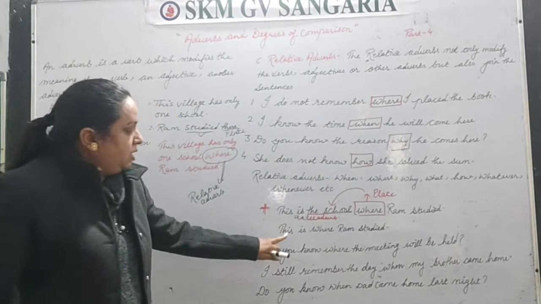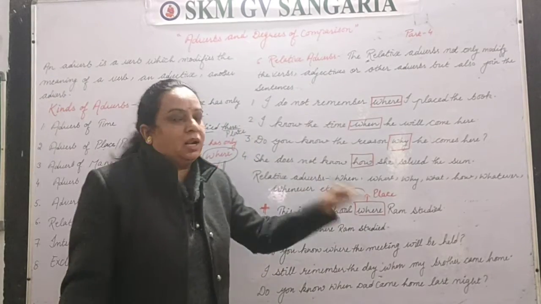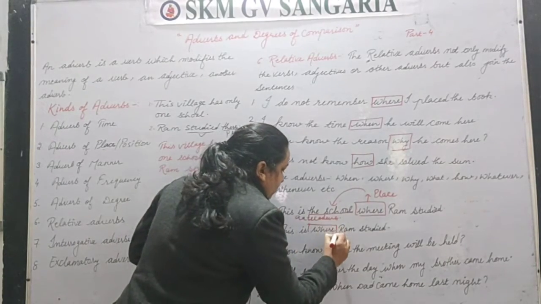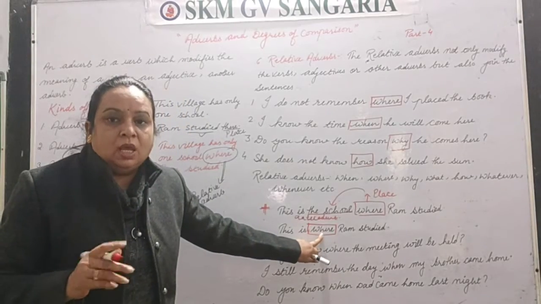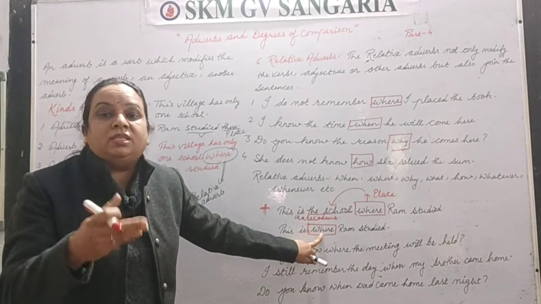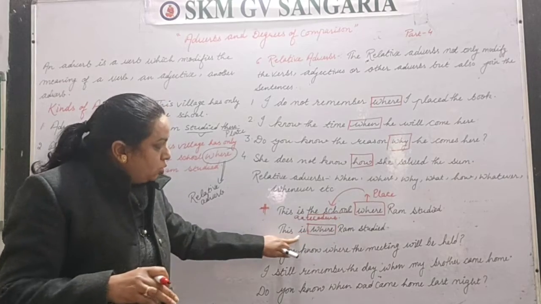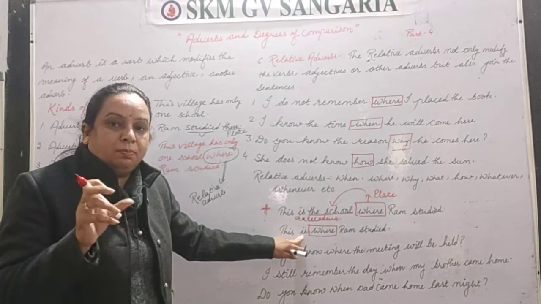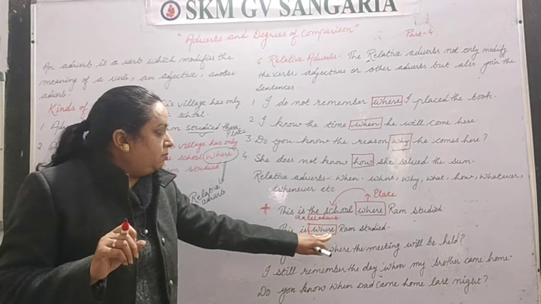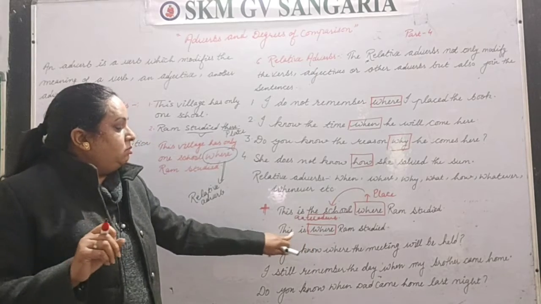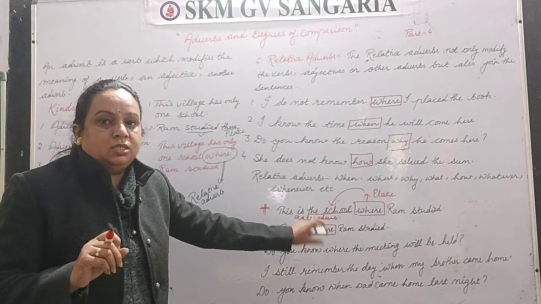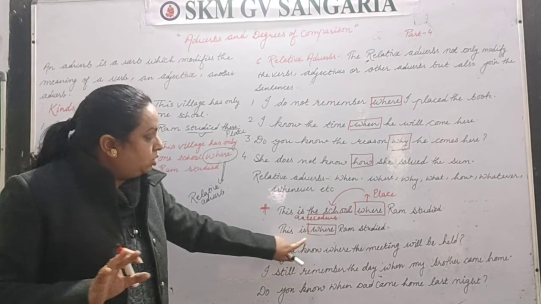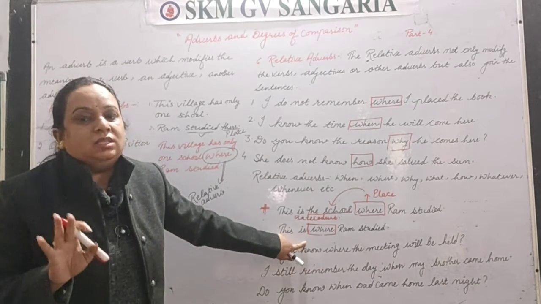Clear? When you read the second sentence, this is where Ram studied, right? So here where is an adverb of place, but the place where he studied, like here it was school, that school is not mentioned, that class is not mentioned. That particular place is not mentioned here. So this sentence is without antecedent, because the particular place we are signifying is not given here.